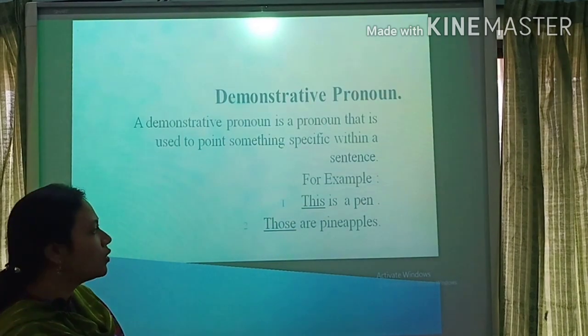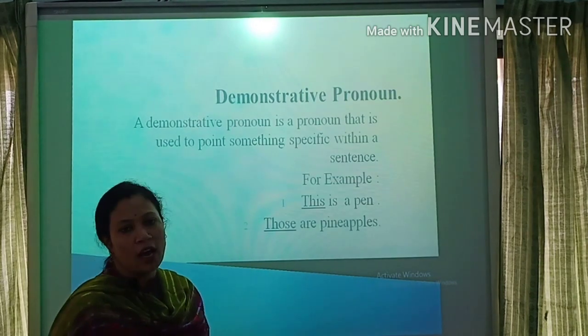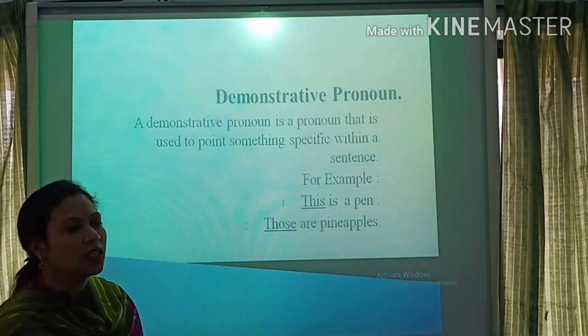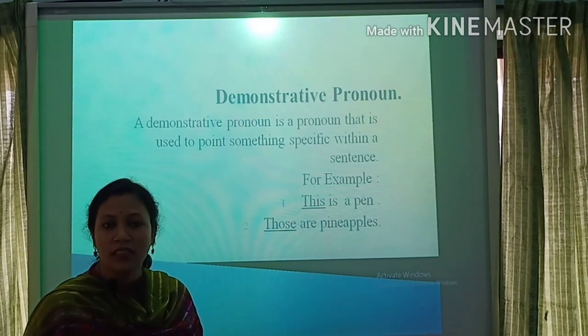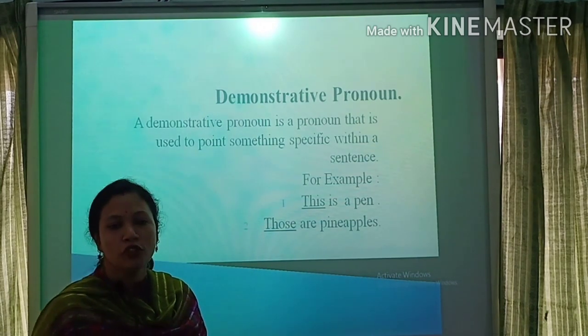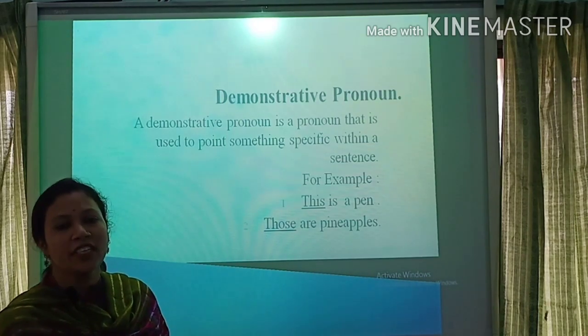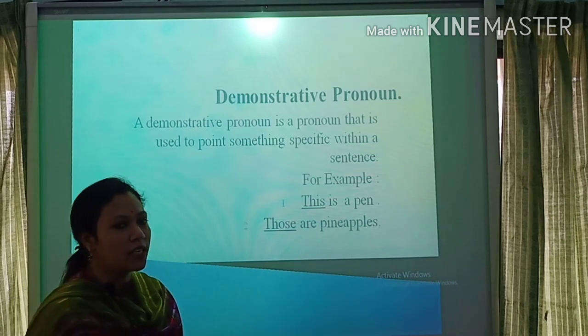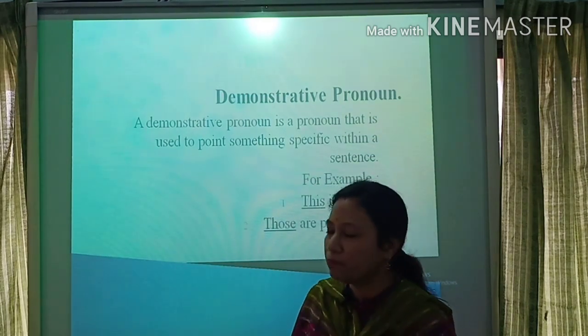For example, this is a pen. Number 2, those are pineapples. If any sentence starts with this, that, those, you identify it as a demonstrative pronoun.